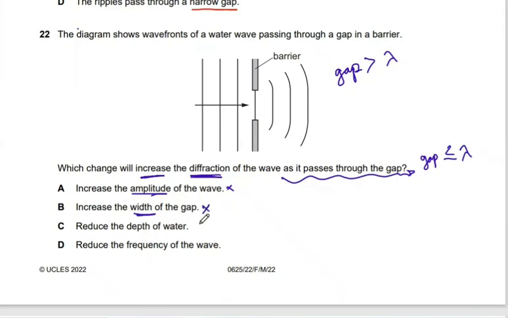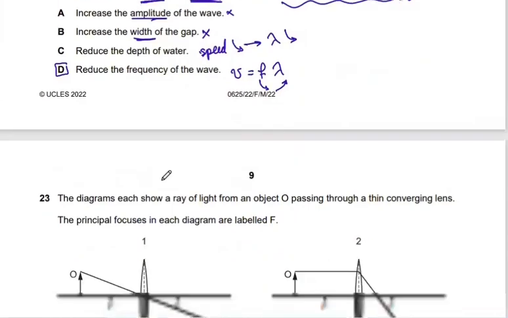Reduce the depth. As the depth is reduced, the speed becomes smaller, and that causes the wavelength to become smaller. We need to make the wavelength bigger than the gap, or the gap smaller than the wavelength. Reduce the frequency. Now we know the speed equals frequency times wavelength. So as the frequency is decreased, the wavelength increases at the same speed, at the same depth. So the correct answer in this part is D, as you told me.